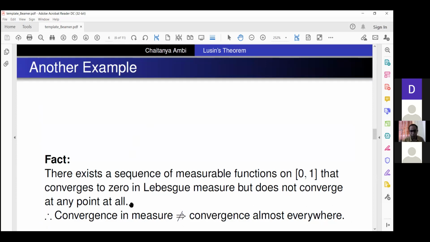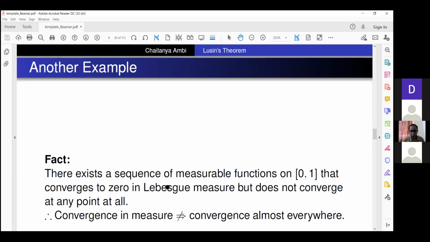You should certainly give it a try, because all it involves is some Cantor set like concept, and the sequence involves only step functions. So it is certainly worth giving a try.